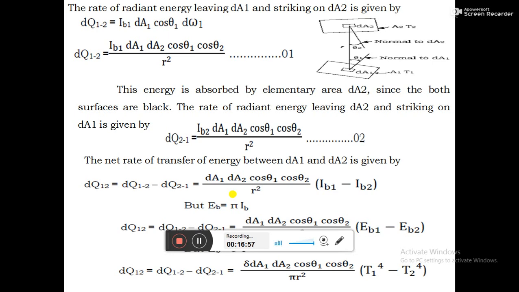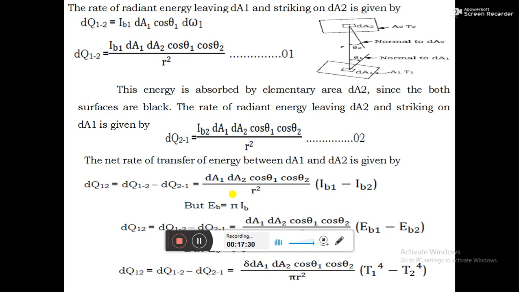dQ12 represents the amount of radiation emitted by body 1 and falling on body 2. I_b1 represents the intensity of radiation. dA1 cos theta 1 represents the area as seen from dA2, because it is falling on body 2, and dω1 gives the solid angle subtended at the area 1.